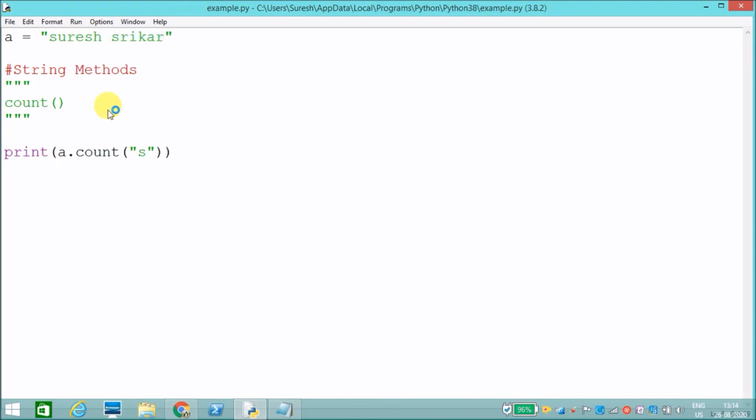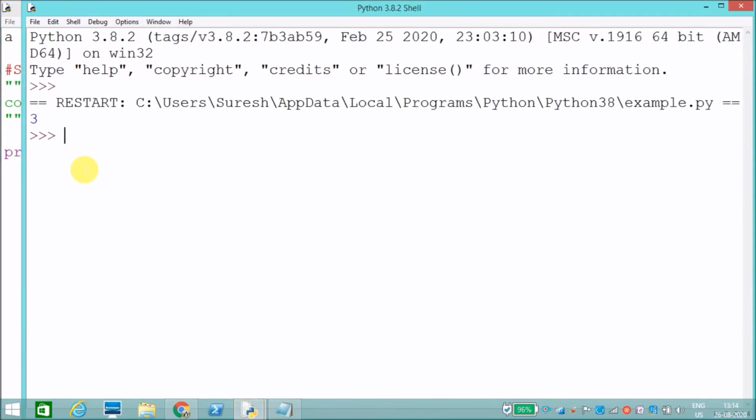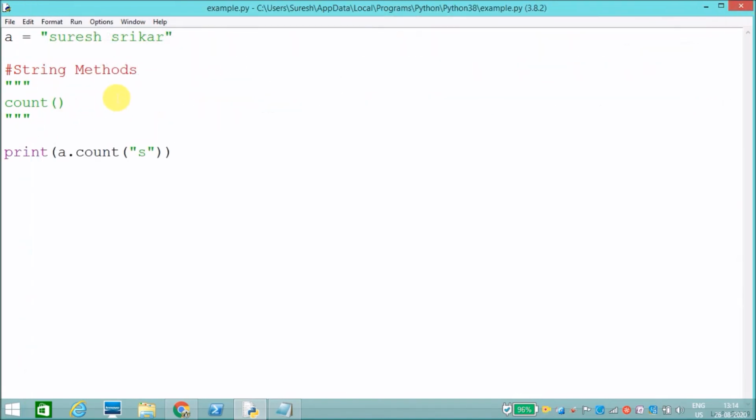I'll run. See, yes is present 3 times in the given string. It returns the number of times the given string is present. You can also pass it as Suresh.